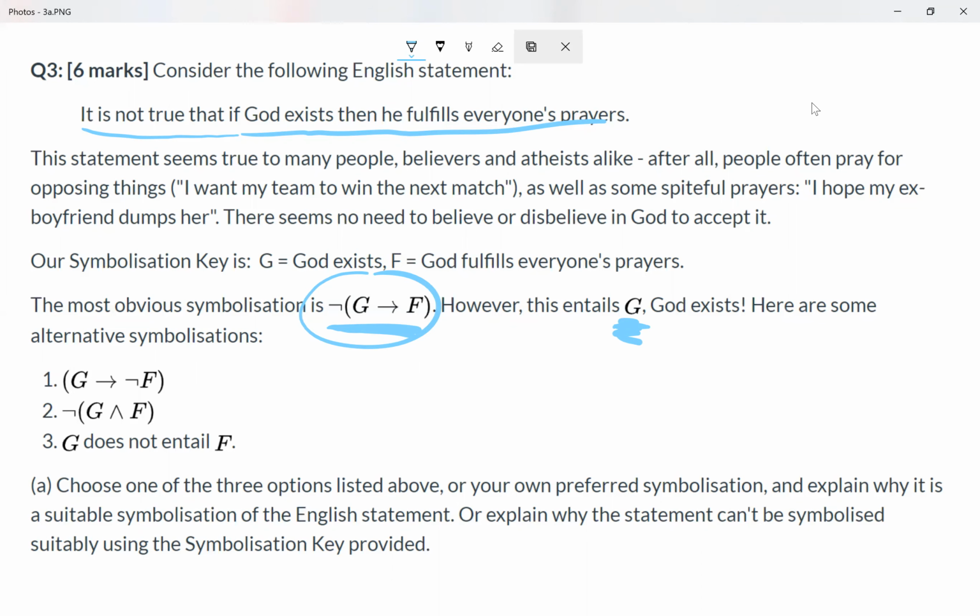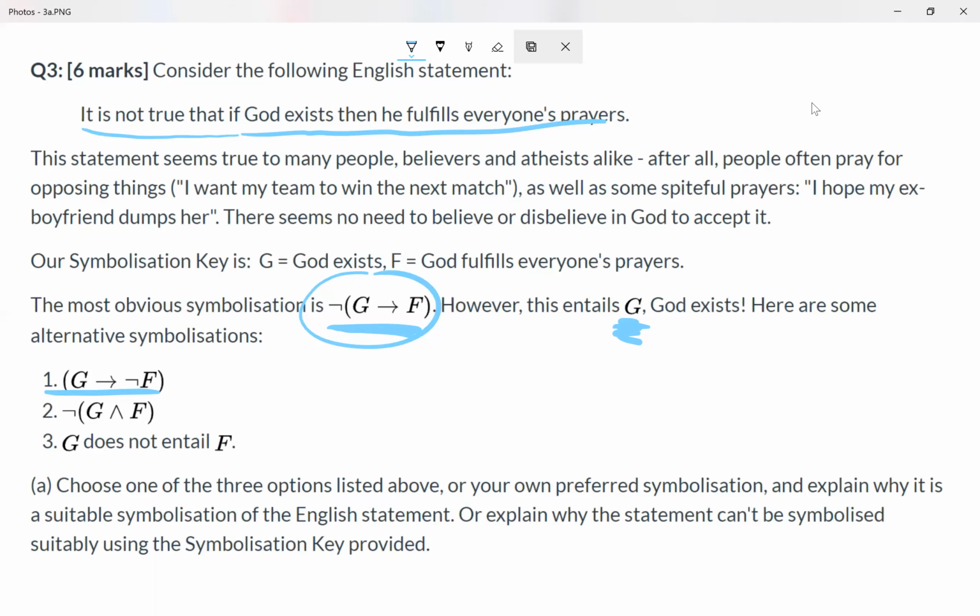So I'll talk about some of the things that you might have used in your reasoning in your answers. The first alternative is G arrow negation of F. I'll note here that this is definitely not how we do the negation of an arrow in this course. The rule is not that you negate the consequent. The rule is that you negate the whole thing. So this is definitely not following the rules that we're using in truth functional logic for the negation of a conditional. But in this question, we're testing the rules a bit and seeing if they work.